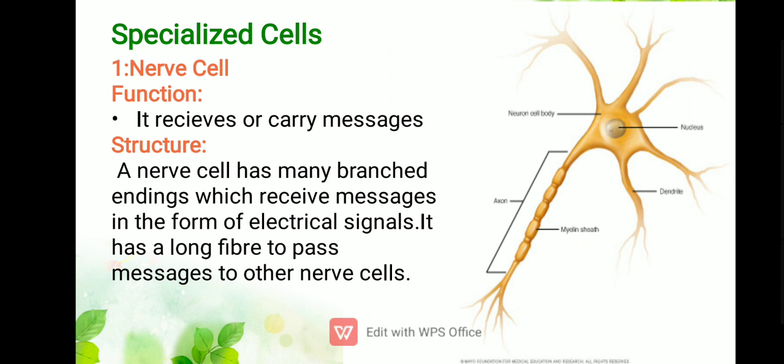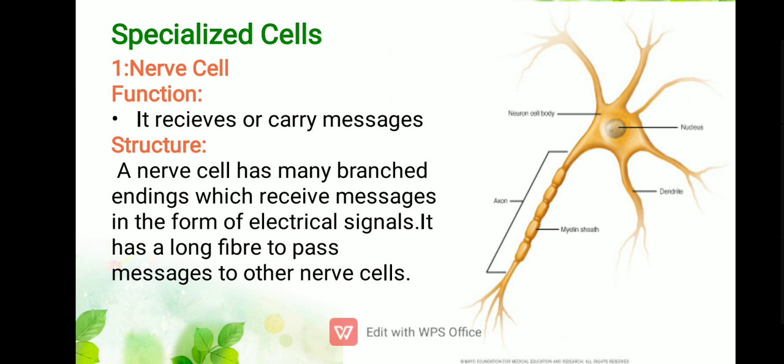Next is our topic, specialized cells, meaning cells that are experts at performing a specific function assigned to them. They are present in multicellular organisms, because in unicellular organisms just one cell is there and that one cell performs all the functions, but in multicellular organisms there are separate cells to perform different functions. Number one is the nerve cell.